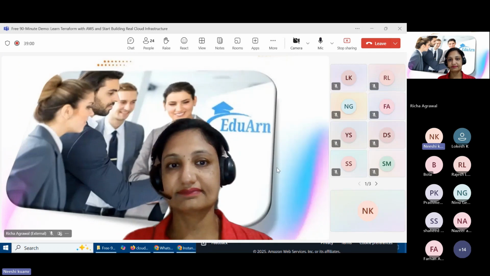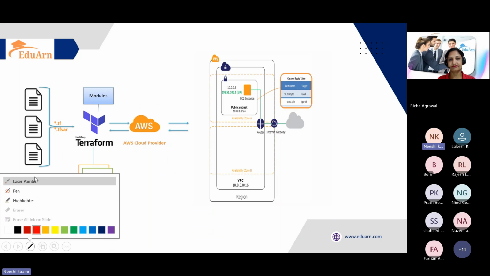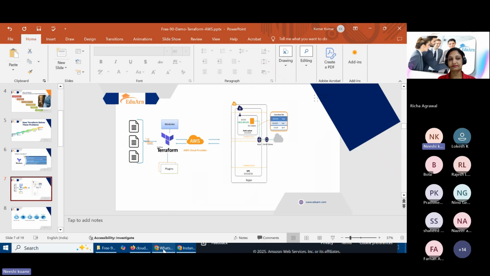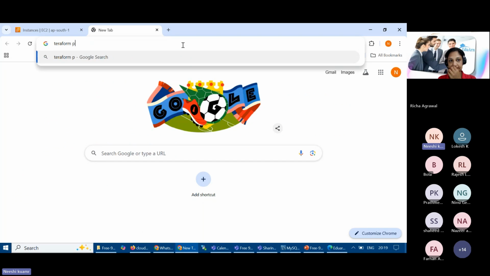I'm moving further. After that, in architecture, we have, let's say, this high-level architecture, and if you use it with any other provider, at most you have to change only this provider. Of course, you have to write the code on the basis of the provider only. So what is this provider I'm talking about? If I ask you what a provider is, then if you go to the Terraform provider registry.